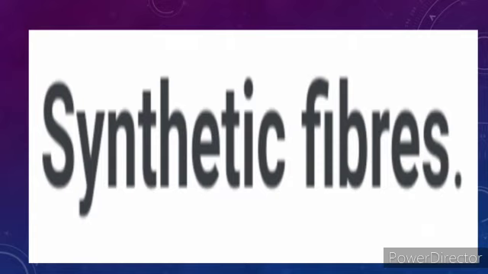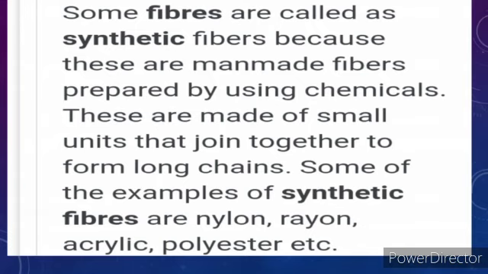They are prepared using raw material of petroleum origin called petrochemicals. There are different types of synthetic fibers, for example rayon, nylon, terylene. We are going to read about these types of fibers only in this chapter. We will read about their characteristics and the uses also.